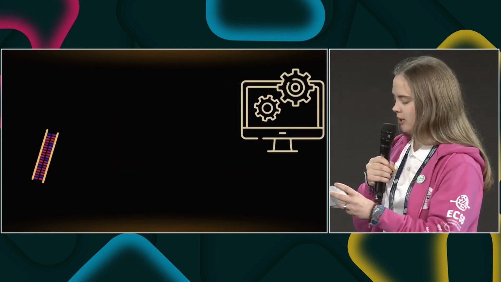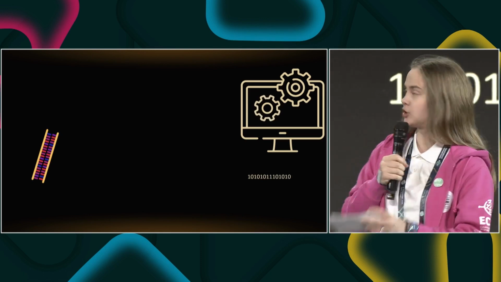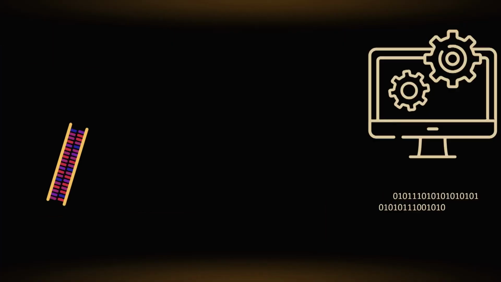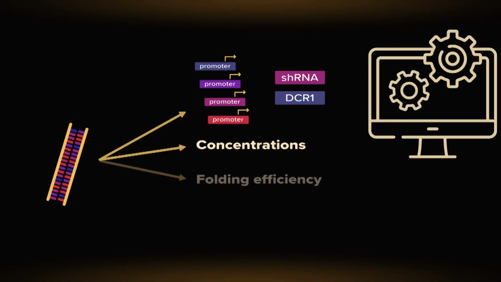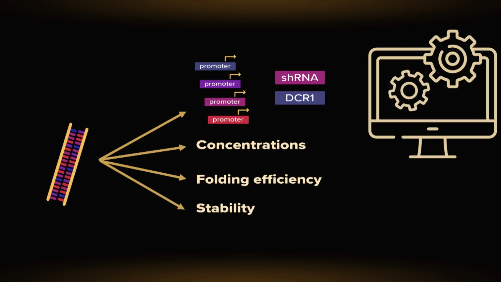Moreover, modeling shRNA production in yeast allows us to optimize various steps of the project and processes, including the choice of promoters for shRNA and Dicer, potential concentration, efficiency of shRNA folding, and its stability. We divided our project into 4 main stages, which enabled us to pay attention to every one of the steps.